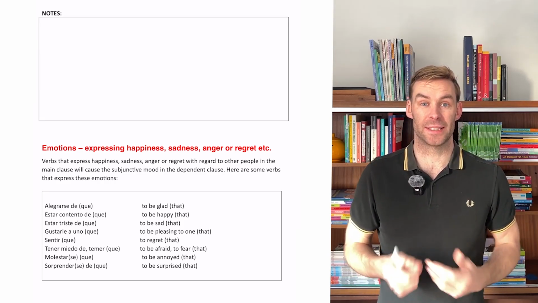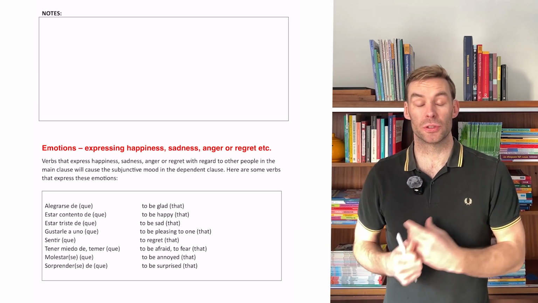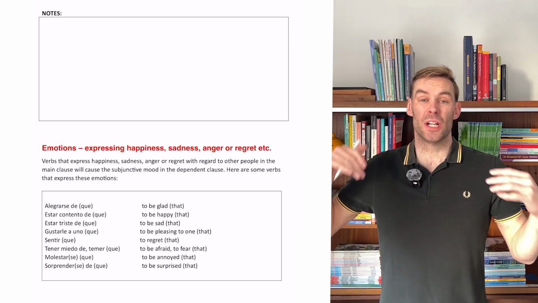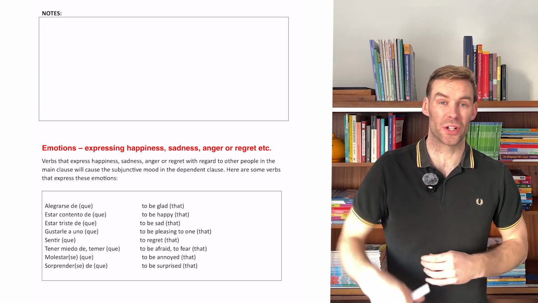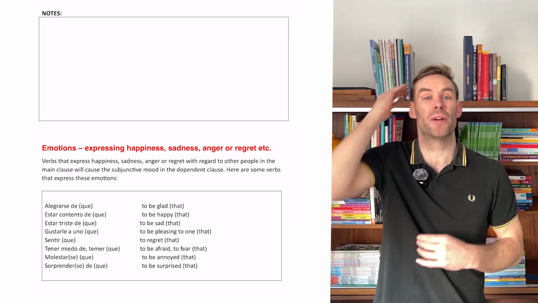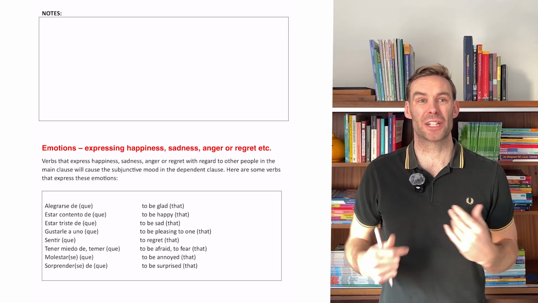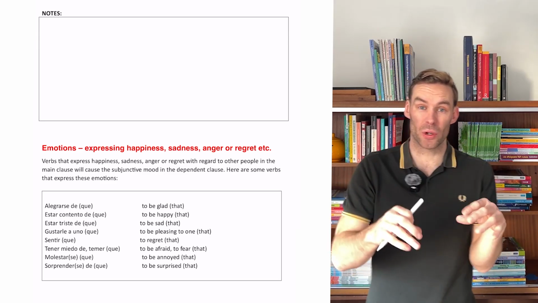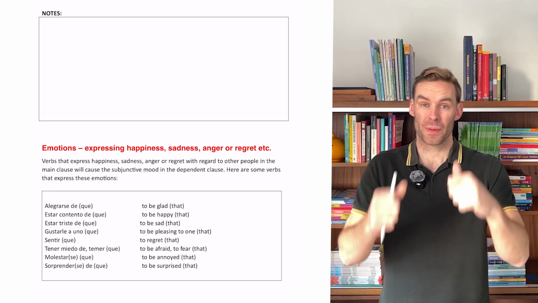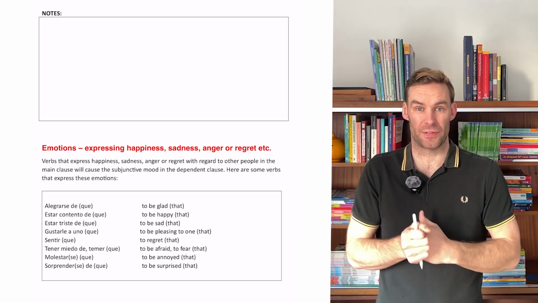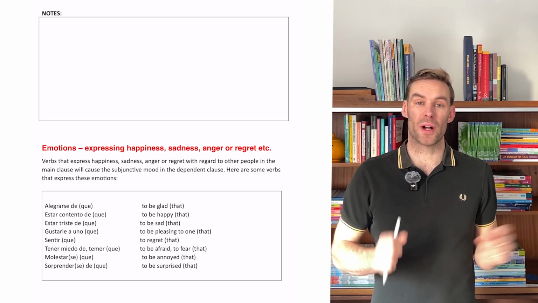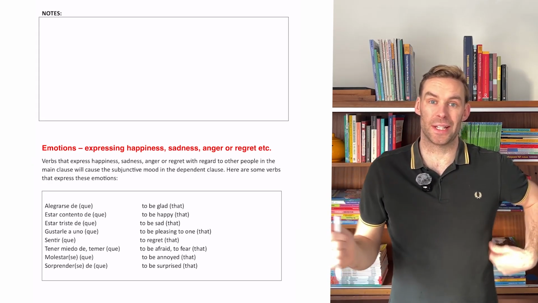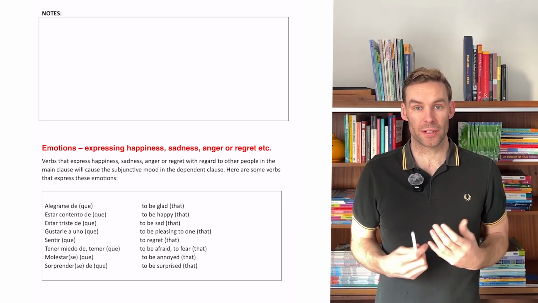And the reason for that is, I think most students struggle with the subjunctive. Not even most students, okay? Most English speakers struggle with the subjunctive because they dive straight in and start trying to learn how to conjugate the subjunctive when they don't actually know what is the subjunctive or what triggers the subjunctive. So we're looking at what triggers the subjunctive, and we're talking about emotions in this video. Now, doesn't matter if you've watched any other videos on the subjunctive or not. I'm going to tell you the most important things you need to know when the subjunctive is triggered.